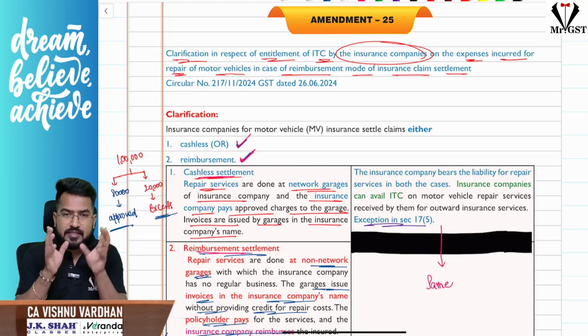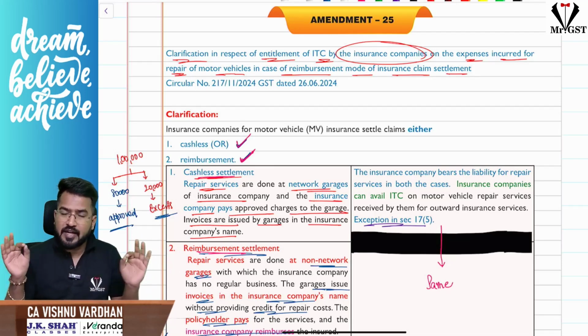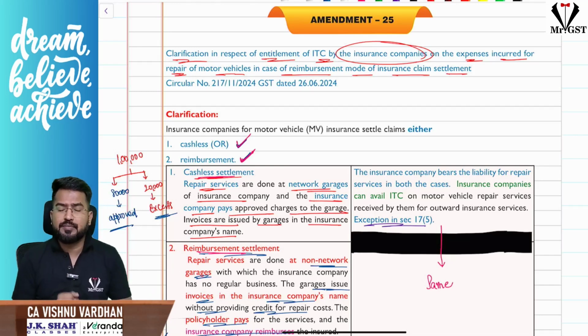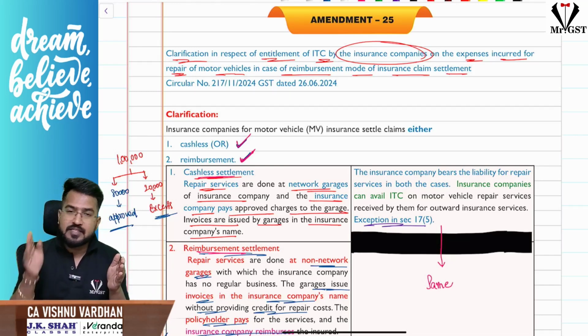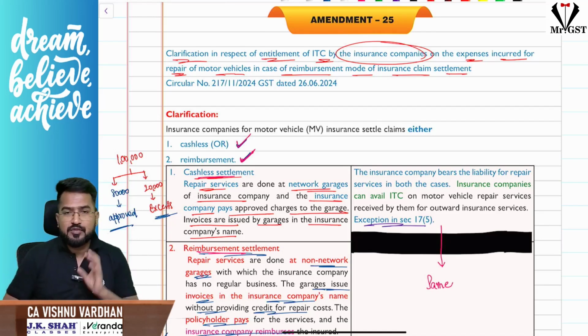Now, sir, first of all, cashless settlement or reimbursement, whatever it is, in both the cases, insurance companies are bearing the repair costs for the vehicles and they will be paying the consideration, and hence they are eligible for ITC. If you see 17 subsection 5 blocked credits, there is an exception for general insurance companies. So, cashless settlements or reimbursement, sir, in both the cases, insurance companies can happily take ITC on the repair expenses, whatever they have incurred.